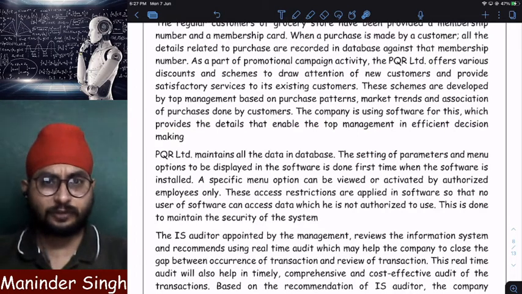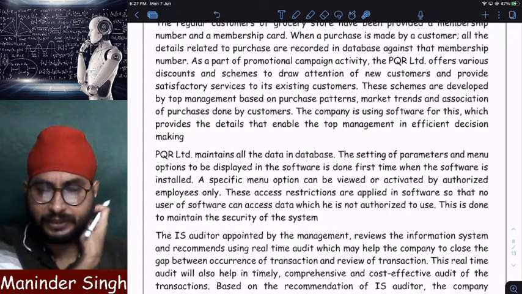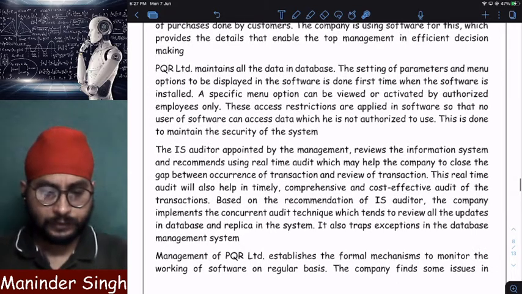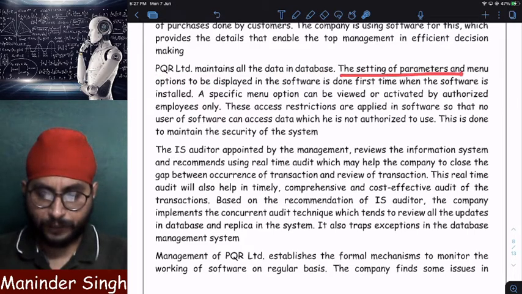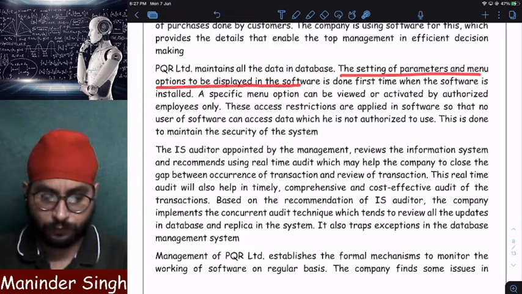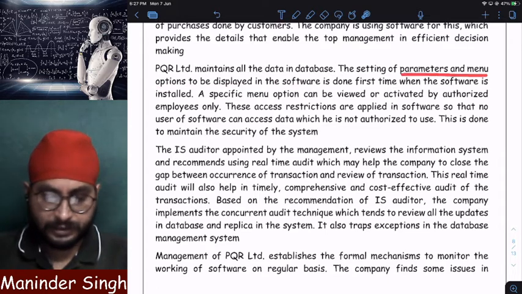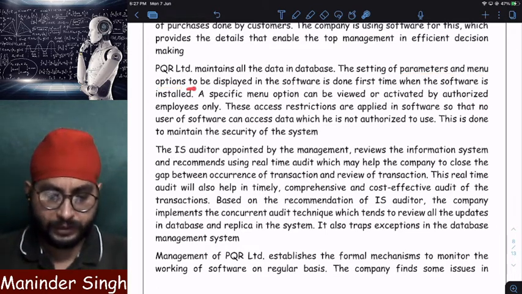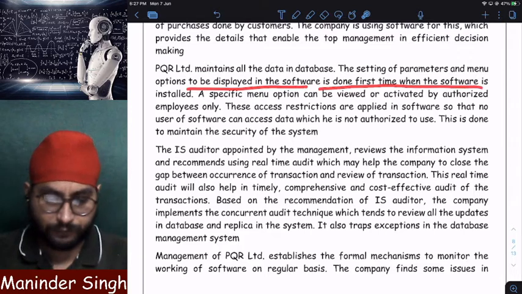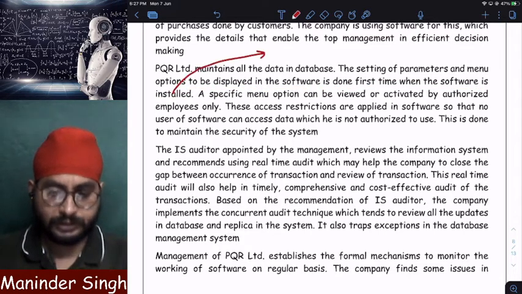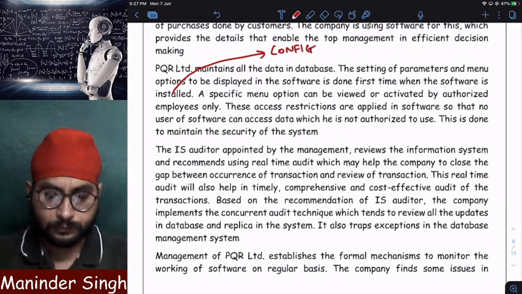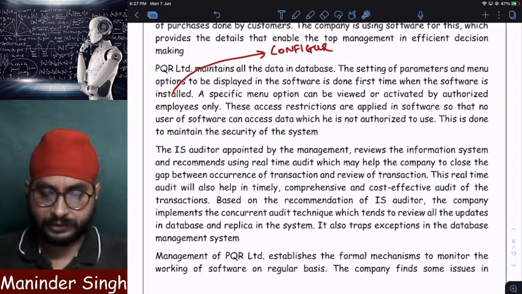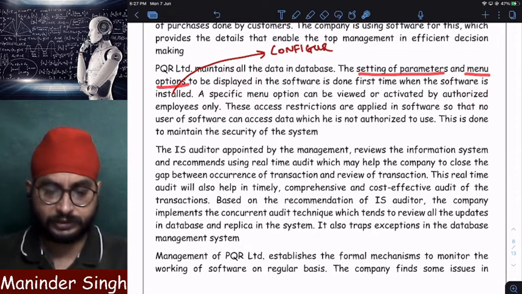So all this analysis of previous data is done by whom, sir? It is done by software. Next, PQR Limited maintains all the data in a database. We already know the setting of parameters and menu options to be displayed in the software. Clear? The parameters and menu options, all the menus to be displayed in the software, are set the first time when the software is installed. The first time when a software is getting installed, what will I do? I will configure. So can I say setting of parameters and menu options happens at the time of what? Configuration of the software.